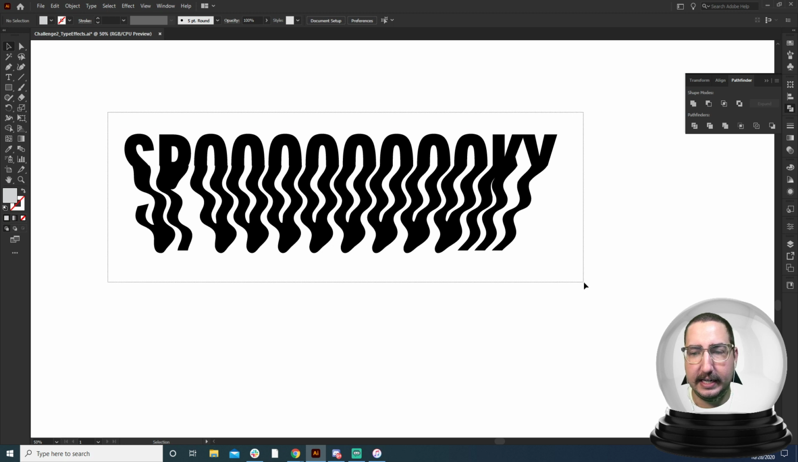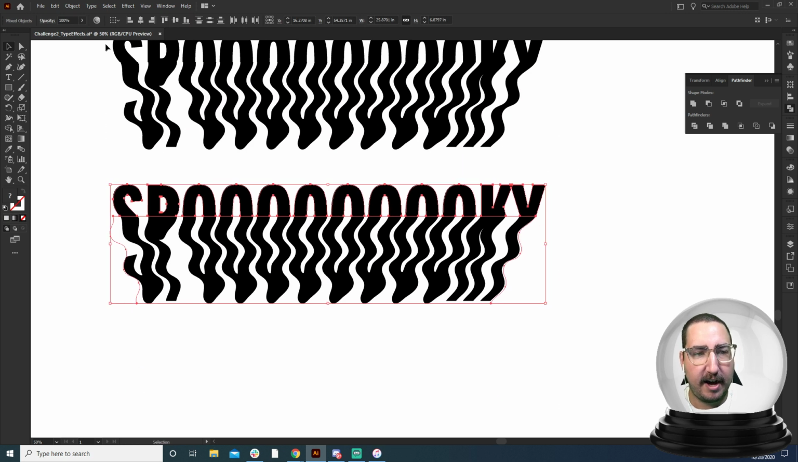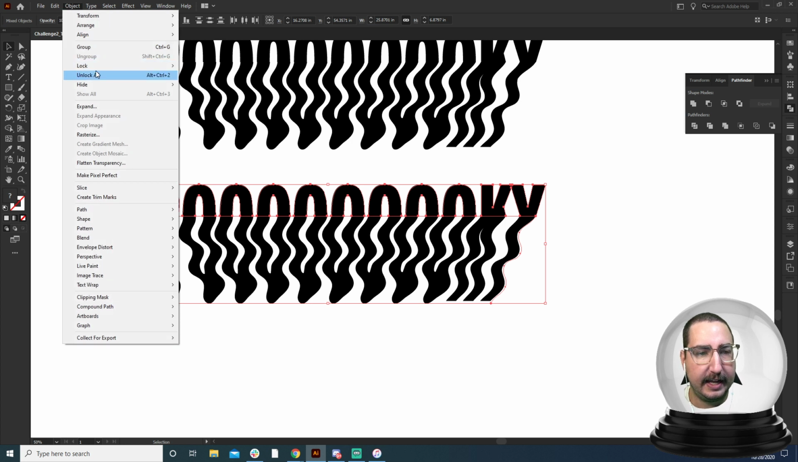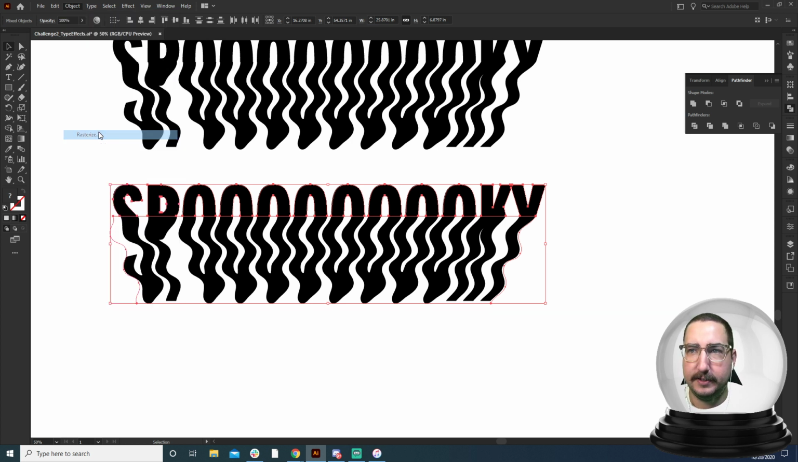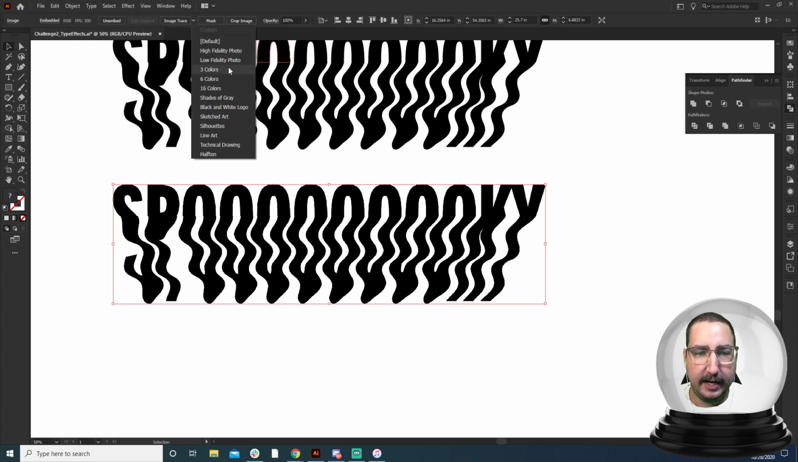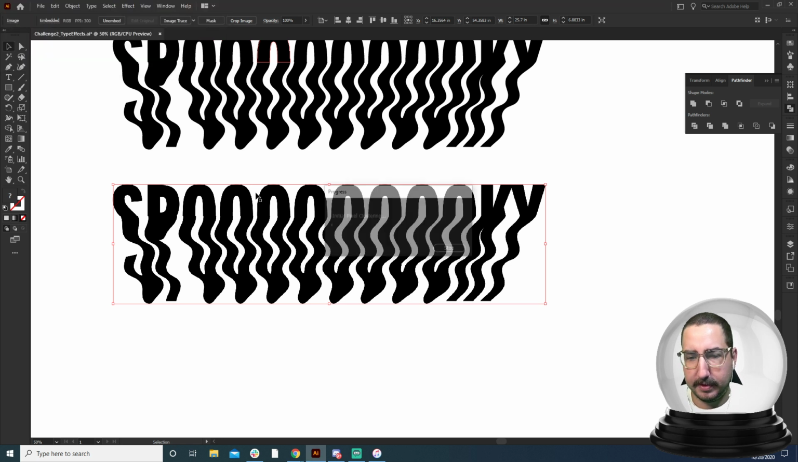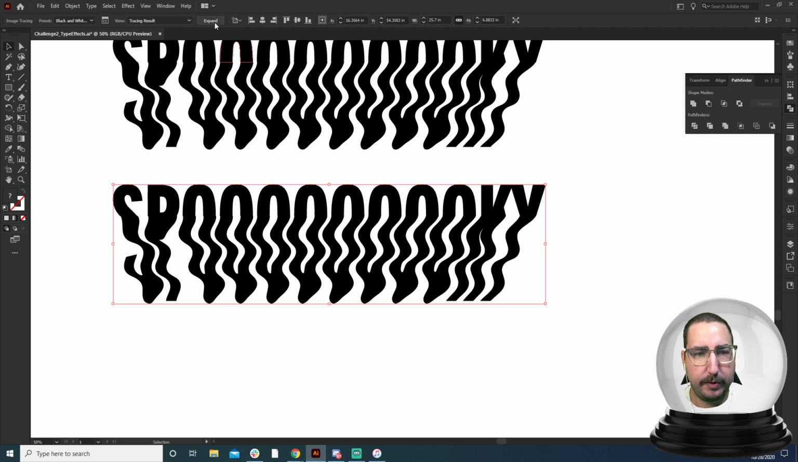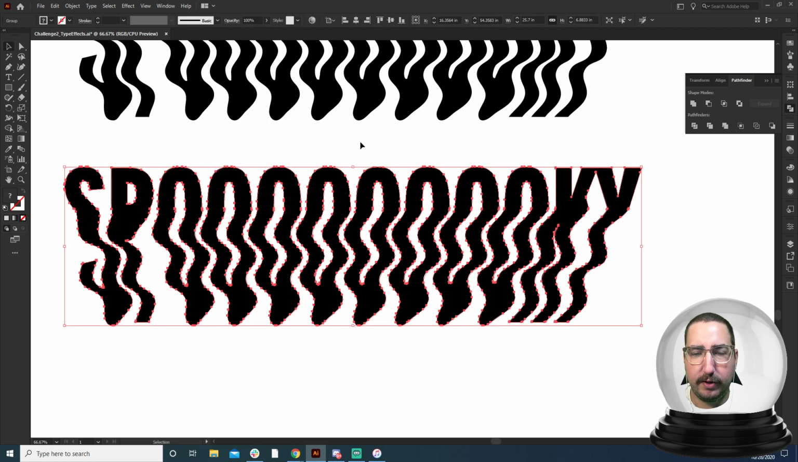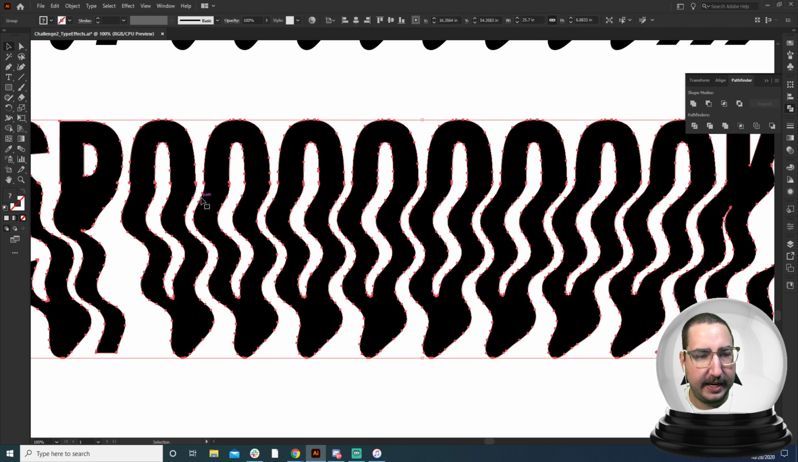Now, if we really want to get in here and mess around with some of these anchor points, we can simply drag a copy and go to Object and Rasterize, right? So we'll rasterize this, and then from here we can come in and just image trace it. You can use something like black and white logo, hit OK. It's going to think about it, and there we go. We'll hit expand, and now we have all of these anchor points. So now you can come in and mess around with some of these anchor points that had issues.